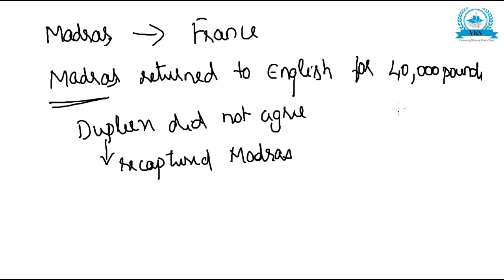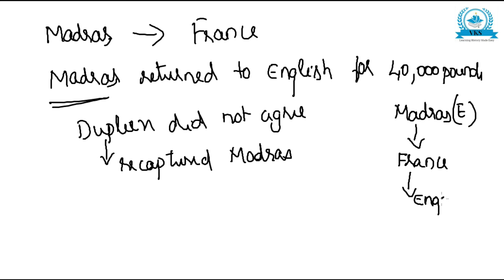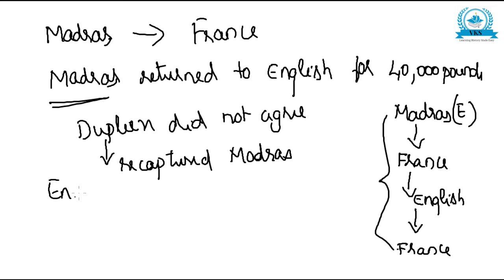So once more, Madras was in the beginning with the English. Later Dupleix, with the help of the French governor, captured Madras. Now it came into the hands of France. After that, France gave it back to the English for 40,000 pounds. But Dupleix did not like it and he recaptured Madras. So this is how the sequence of events happened. Now Dupleix recaptured Madras, and the English were not happy with this.